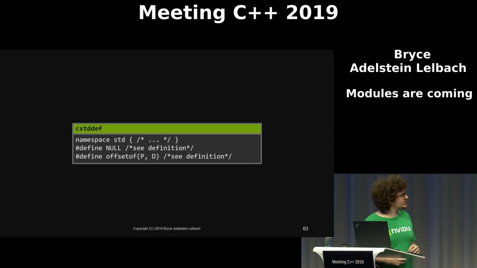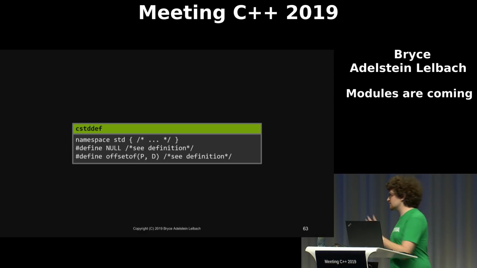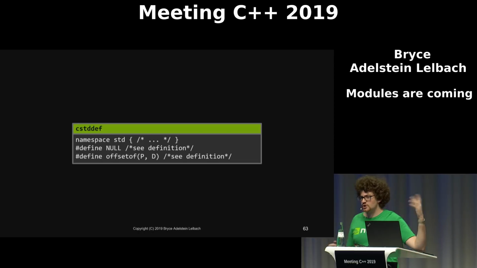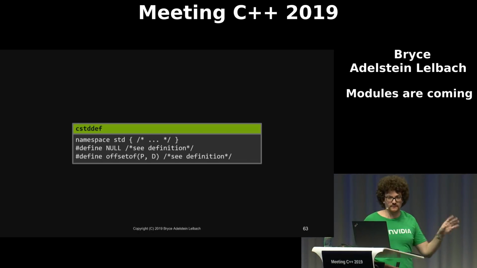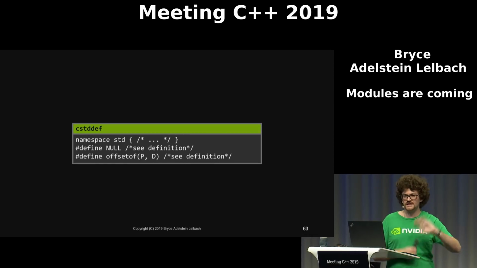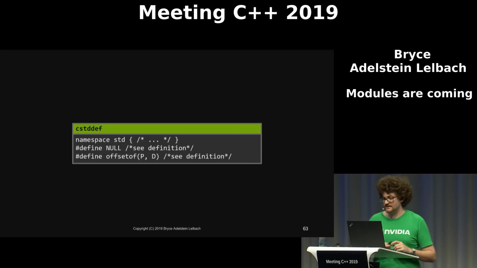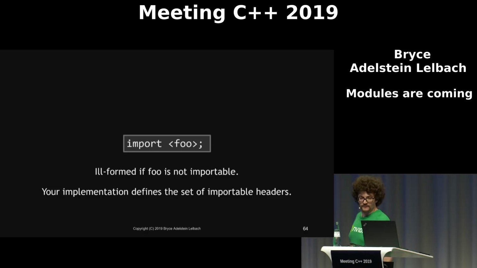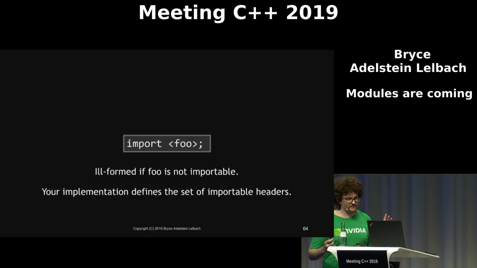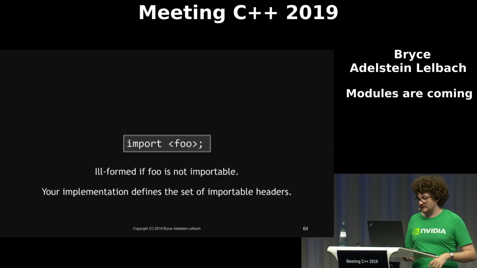So arguably, we could have made these ones importable, but there are some ways in which these macro definitions could be changed by the programmer, so these are sort of inherently textual as well. So we just decided to say we're just going to make the first class C++ standard library headers importable in C++20. So if you try to import a header that is not importable, it will be ill-formed, and as we mentioned before, your implementation defines what the set of importable headers are.